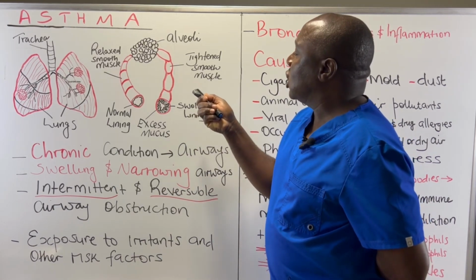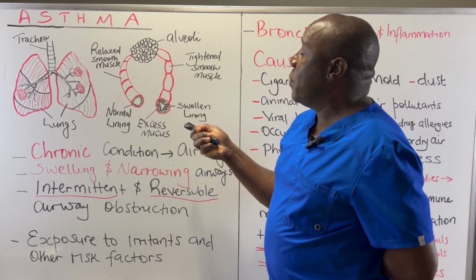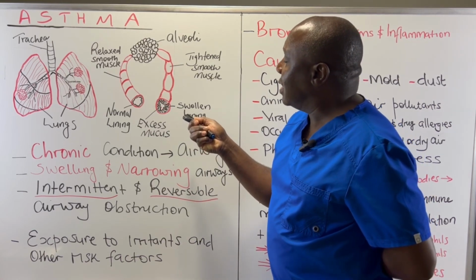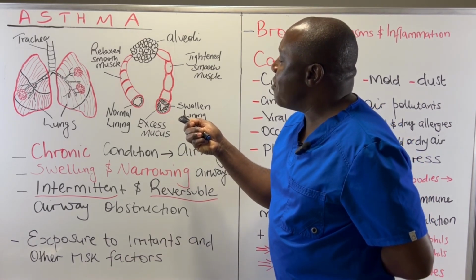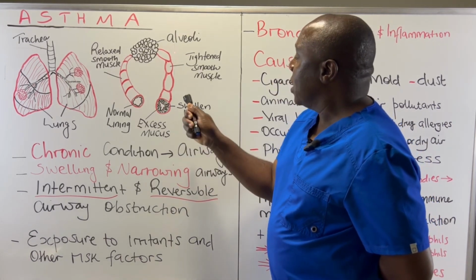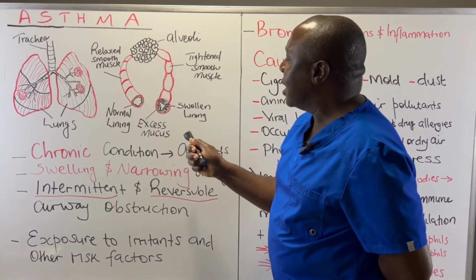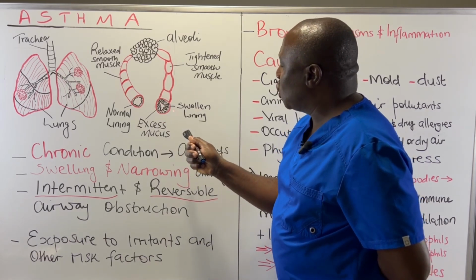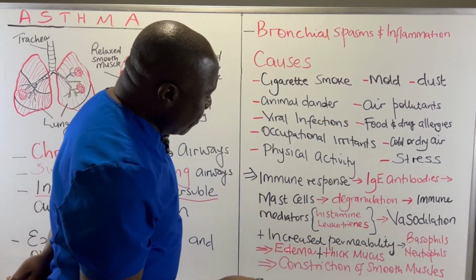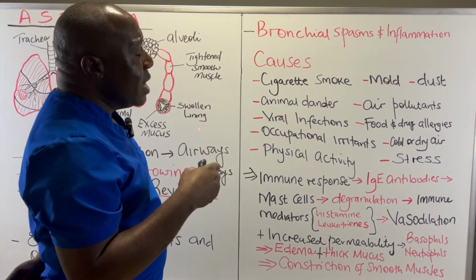The airway is getting swollen because of the fluid which is leaking into that area. We also have a lot of mucus which is being produced. The result is that we are going to have a very narrowed airway through which air is going to flow. So we have excess mucus that results in a very swollen lining of this particular airway. So we have edema and also thick mucus resulting from this particular inflammation.